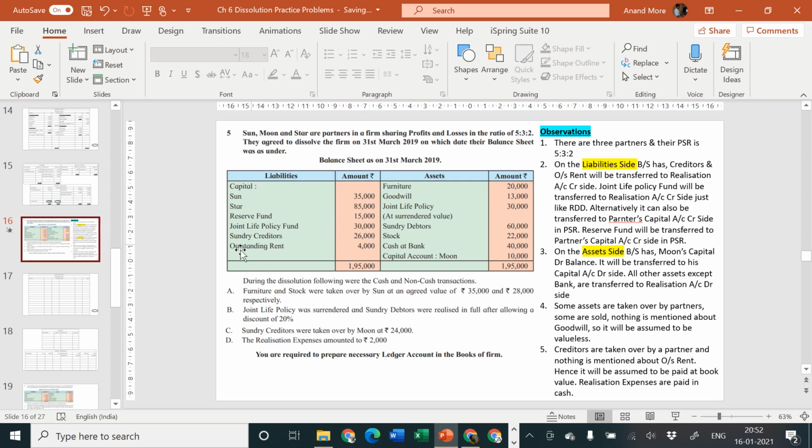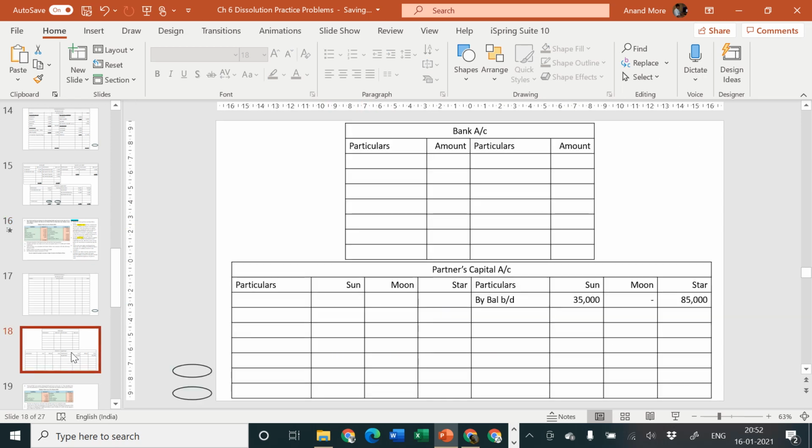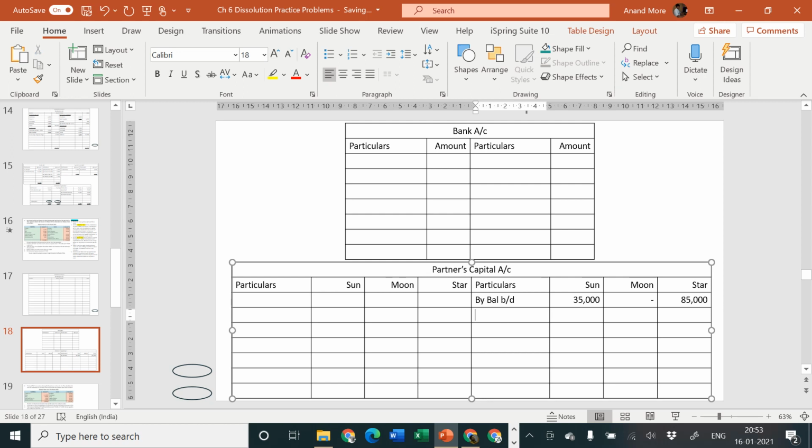Now reserve fund goes to all partners in their profit sharing ratio, 15,000 to be divided in the ratio of 5:3:2. So I'll write here by reserve fund. What is the amount? 15,000. How is it to be divided? 5:3:2. 5 plus 3 is equal to 8 and plus 2 is equal to 10. So 15,000 divided by 10 multiplied by 5 goes to how much? 7,500 for the first partner.